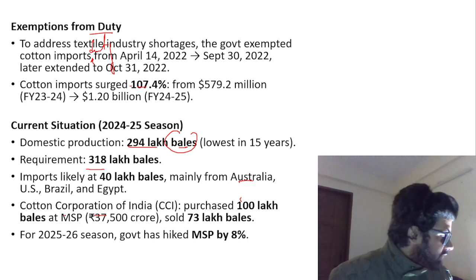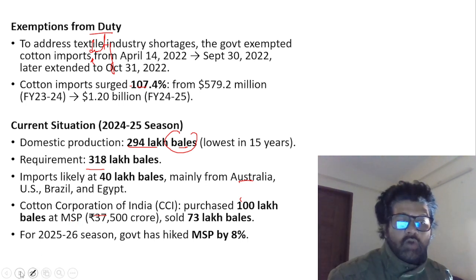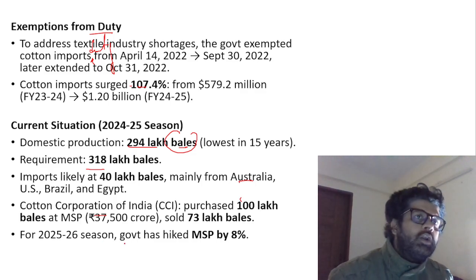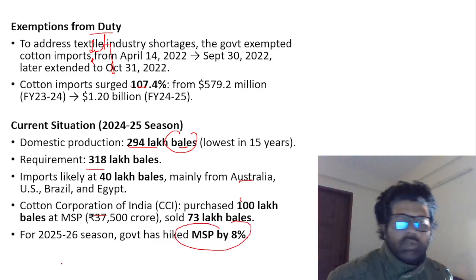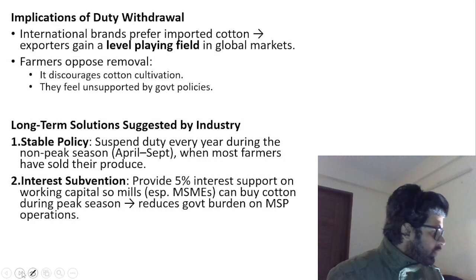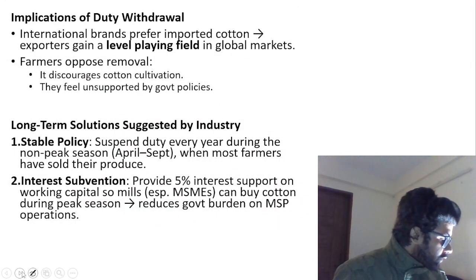Remember these facts we have just discussed. What is the basic work of CCI? And the government is also trying to ensure cotton growers are not distressed by hiking the minimum support price by 8%. We'll talk about MSP, who recommends it, who implements it. All these things are important.